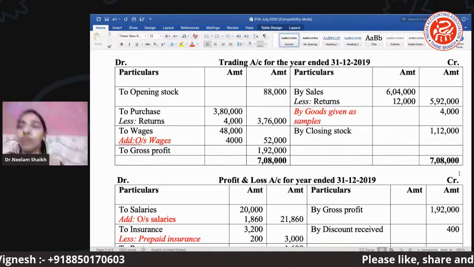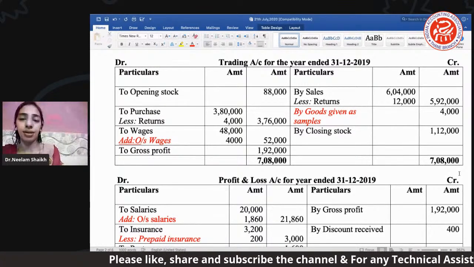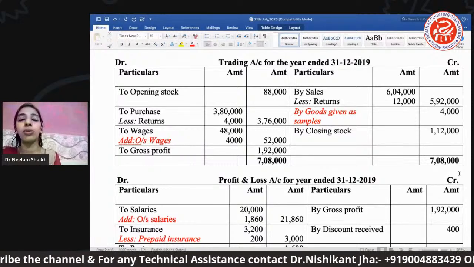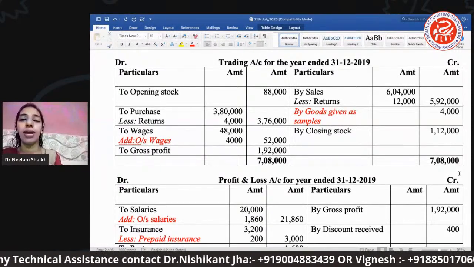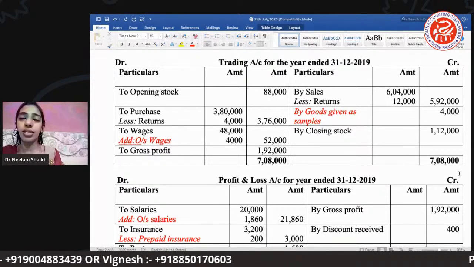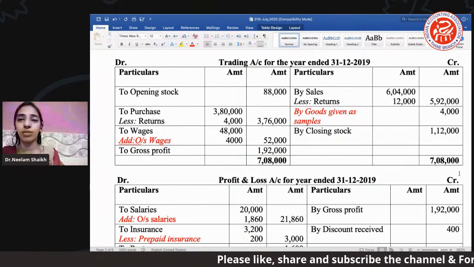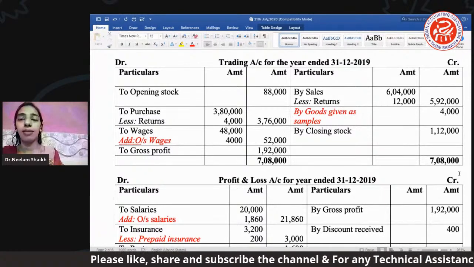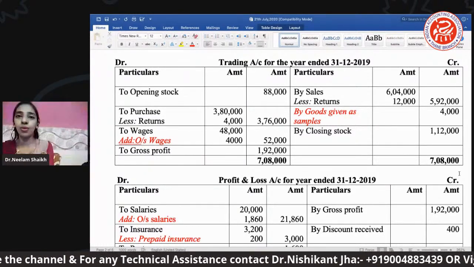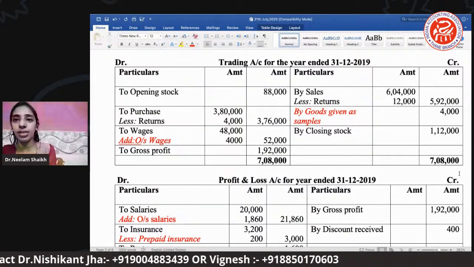In sales, if we see, we have sales of 6,04,000 and simultaneously there is a return. Return is nothing but, as I have told you in the earlier case, if certain goods are returned by the customer, right? So those goods which are returned are supposed to be deducted from the sale. I can say my 12,000 which is mentioned here as a return reduces my sale, because उतना मेरा सेल कम हो गया है, ठीक है? So what we do, हमने उसमें से वो रिटर्न वैल्यू निकाल दी सेल्स से.